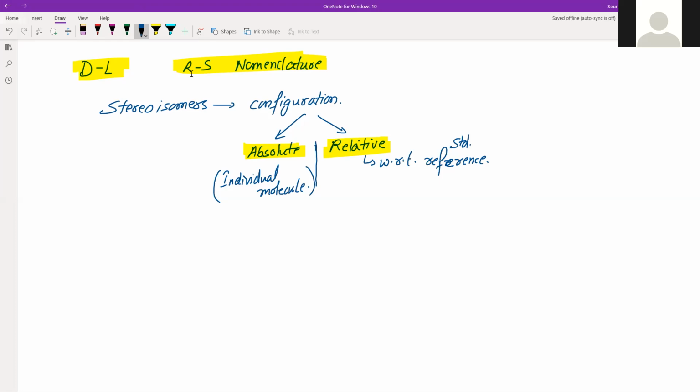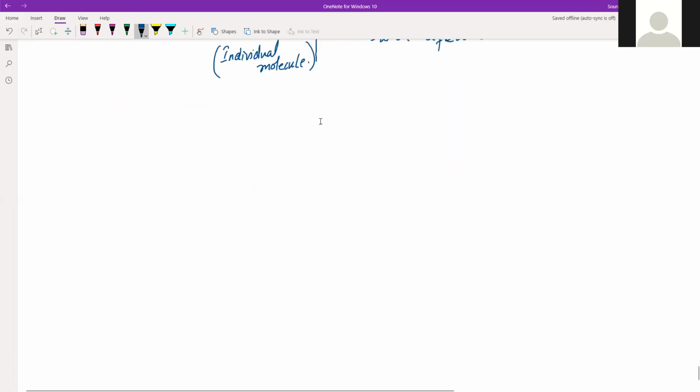The compounds which we see right now will be repeated when we come to the chapter on biochemistry, chemistry in everyday life. So it is better to note down the structures of these compounds and remember them, right?